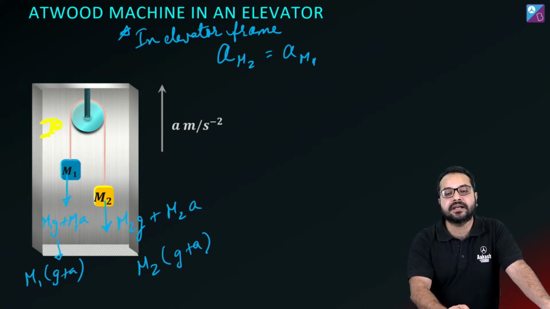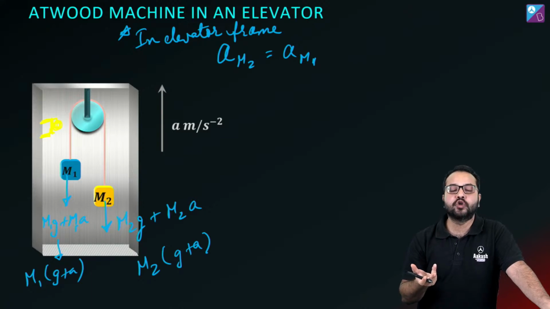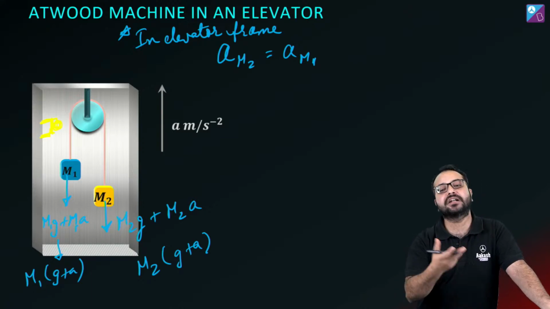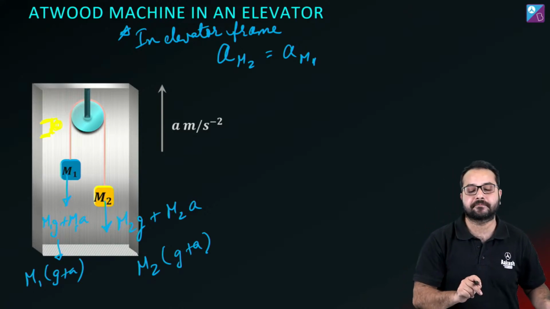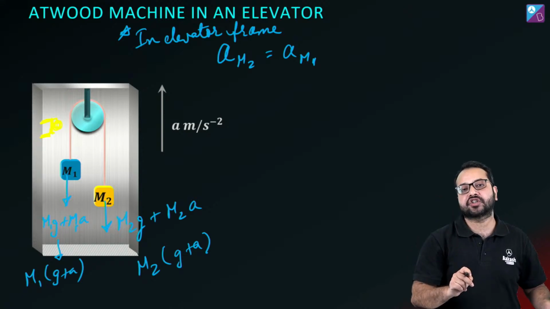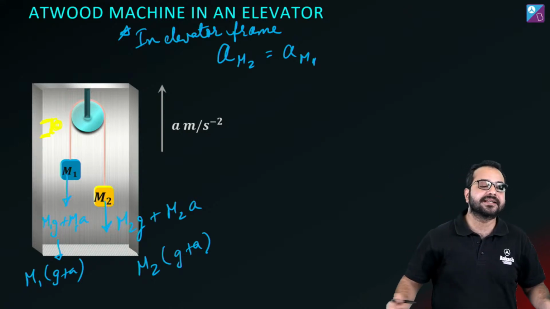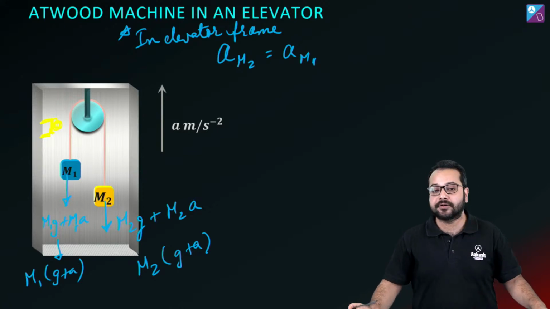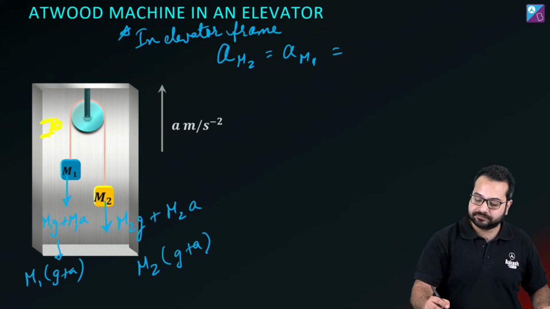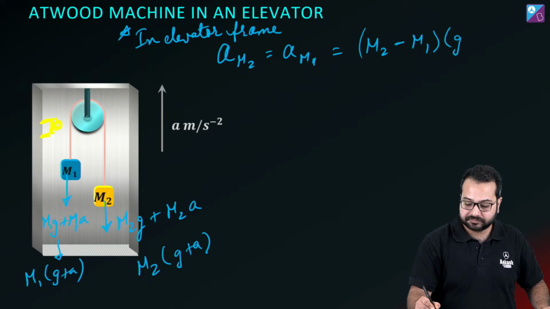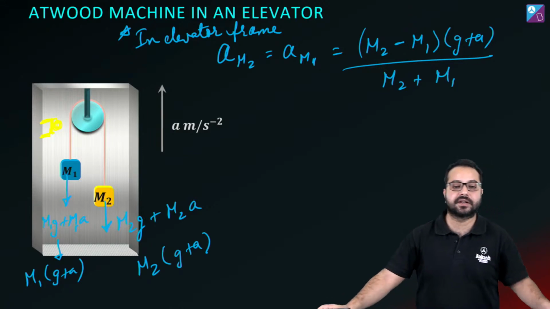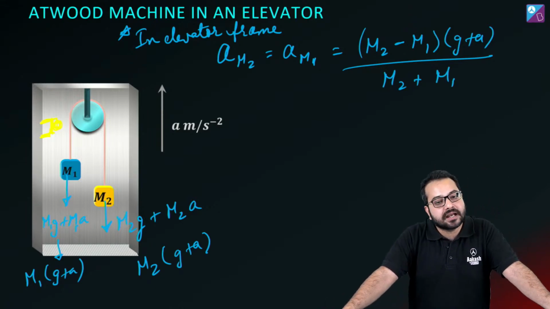Ground frame से निकालने के लिए आपको relative acceleration का यूज करना पड़ेगा. ठीक है? You will have to use relative acceleration. Is that correct? Whatever I'm calculating from this frame, okay, the acceleration would be from this frame. Is this correct? Is this clear? Is this absolutely clear? तो ये कितना हो जाएगा? ये तो अपने को पता ही है. क्या हो जाता है ये हो जाता है accelerator minus decelerator divided by mass of the accelerator plus mass of the decelerator. Correct? तो अपना आंसर ये आ जाएगा.